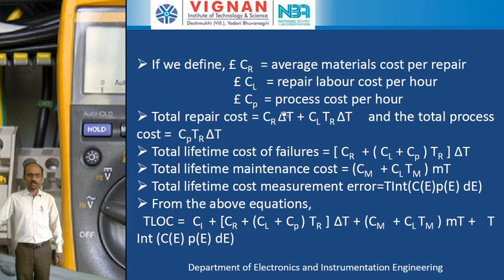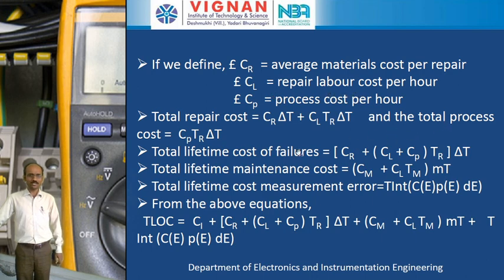So the total number of faults into the average material cost per repair, okay, plus CL into TR into delta T. Here delta T indicates the total number of faults, and TR and CL, CL means repair labor cost per hour.